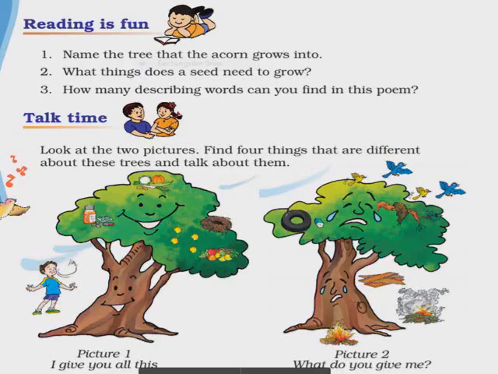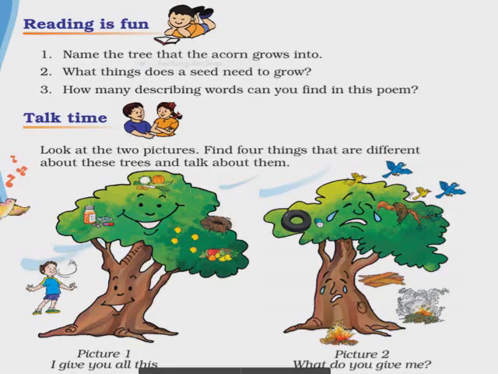Okay, so this is a kind of a confusing question. So I am clearing your confusion here. What kind of tree an acorn grows into? They are asking this question. Okay, so what is the answer for this question? An acorn grows into a mighty oak tree. Okay, an acorn grows into a mighty oak tree. This is the answer.